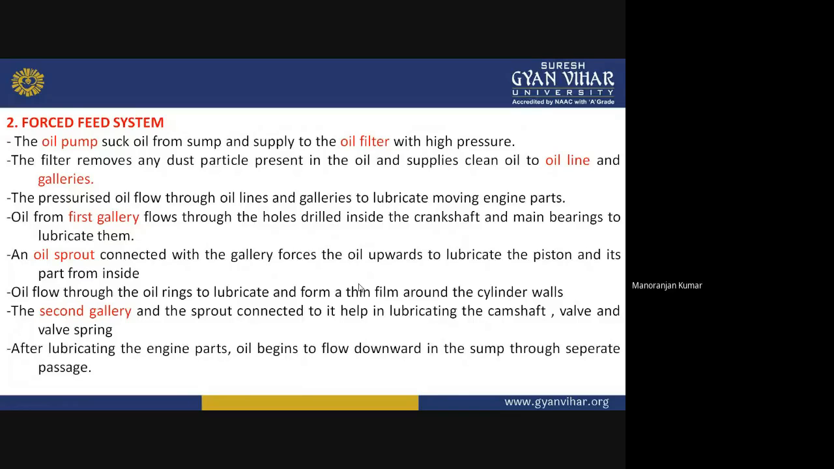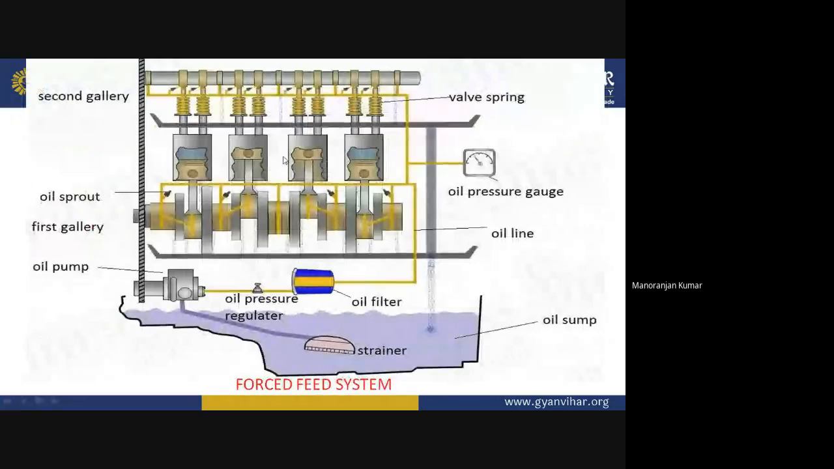Okay, so after lubricating all the engine parts, the oil will flow downward through separate passes. Here you can see these are the passes. After lubricating, all the oil will come and be collected in this trough here, and through these passes it will come downward into the oil sump. Okay. So this is the process of the force feed system. I will show you a video related to this.